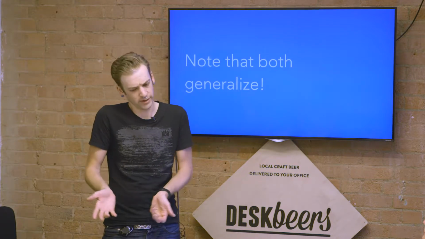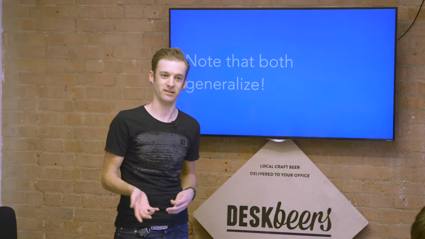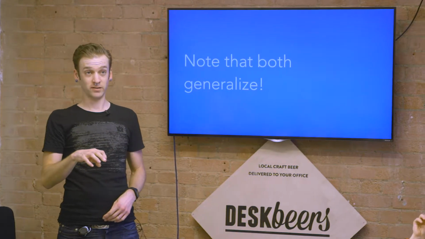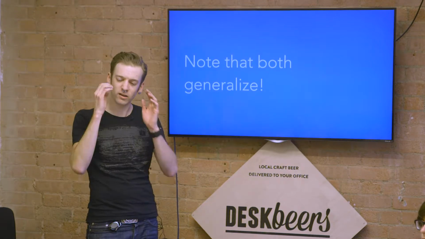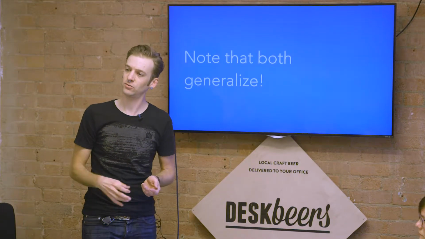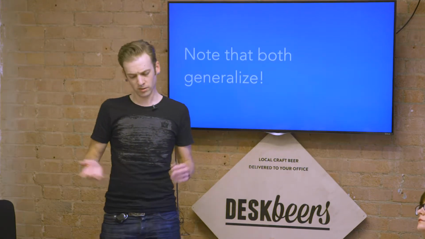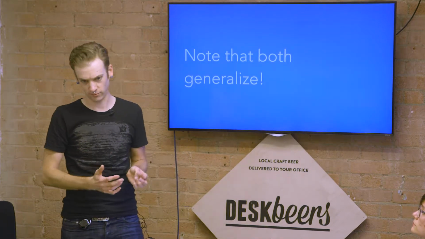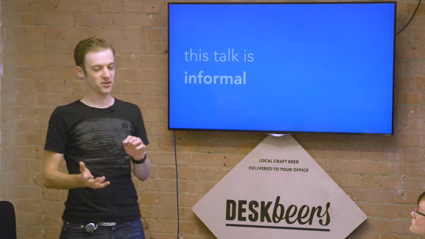I don't know why you'd want to, but if you don't want to just talk about how beers compare to each other, and instead want to talk about any other thing that people have had discussions about in volume. Also, the particular methods we're going to treat text with, you can use on any streaming data. If there are semantic chunks you can make that are analogous to words and sentences, you can apply the same stuff to audio or chunks of video or whatever you can conceive of in that abstraction of something we could call a word and collections of words we could call sentences. Also, the talk is informal, so there's going to be some code that defines math, and it's going to be really loose.